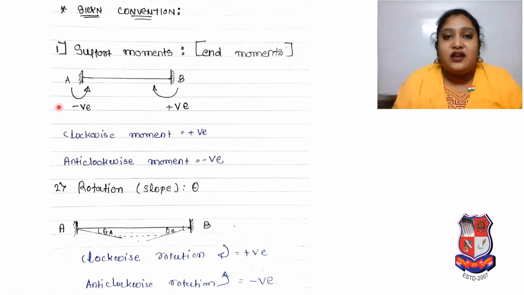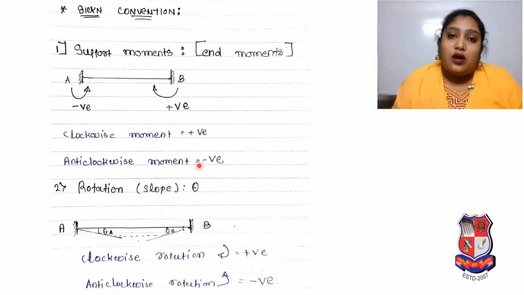Now we need sign convention because we have to draw the moment diagram also. For that, sign convention is also required. This subject is structural analysis 1, so before that you have already learned the mechanics of solids subject, based on which all the sign conventions are there for shear force and bending moment.